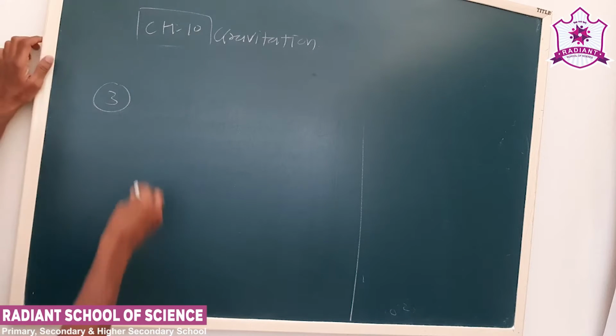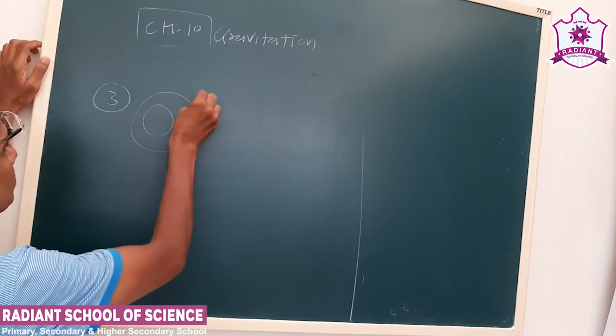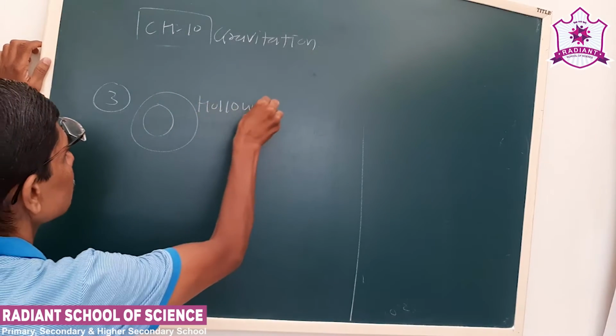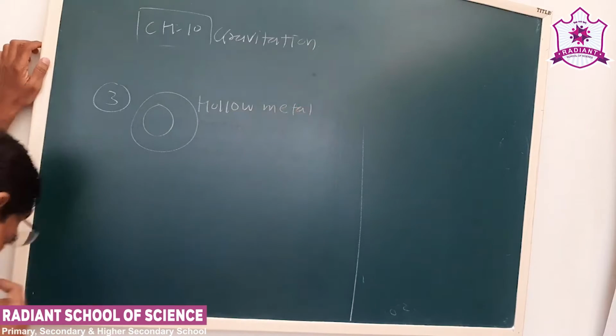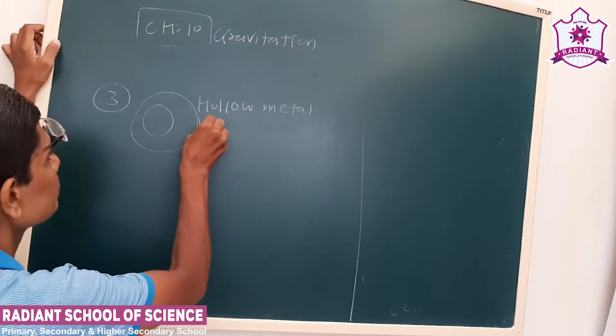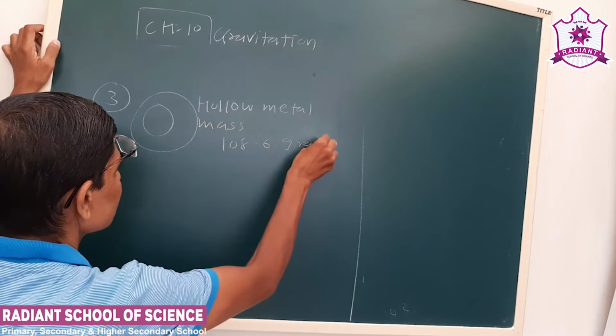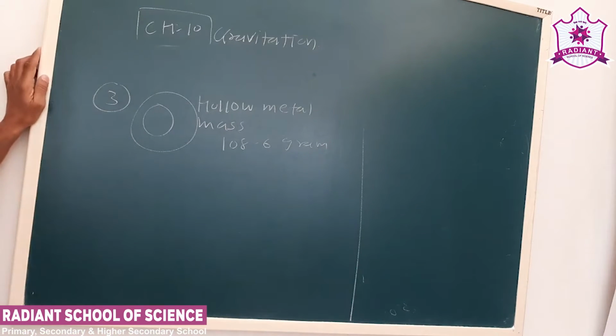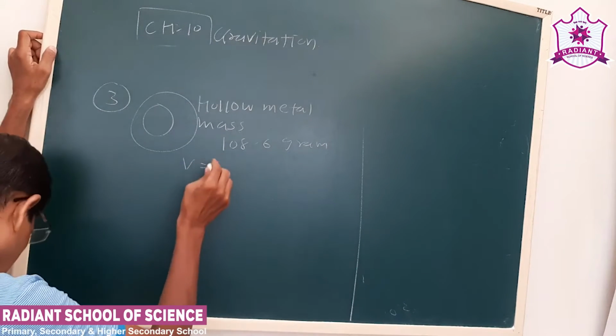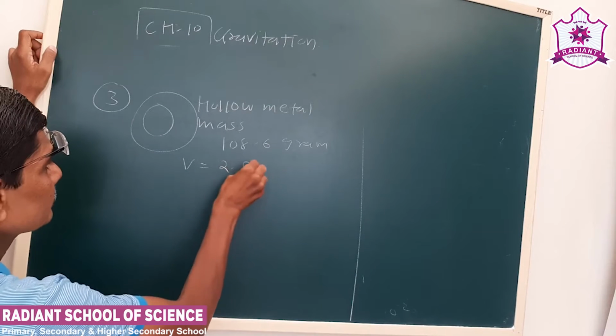Now the hollow metal has mass 108.6 gram. It contains volume 2.5 centimeter cube.